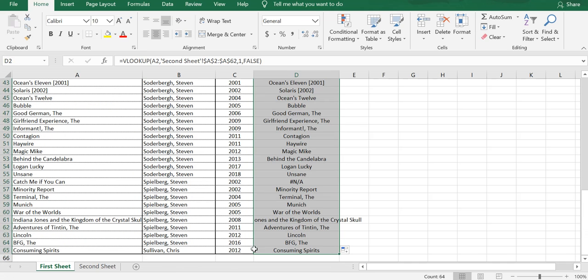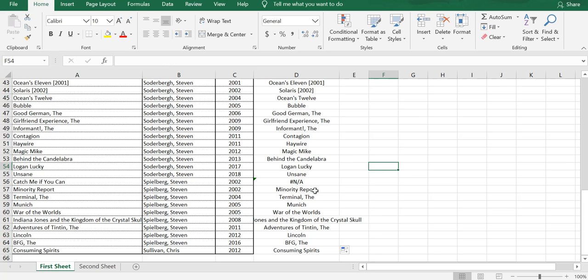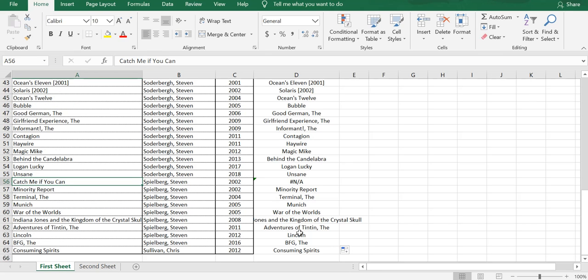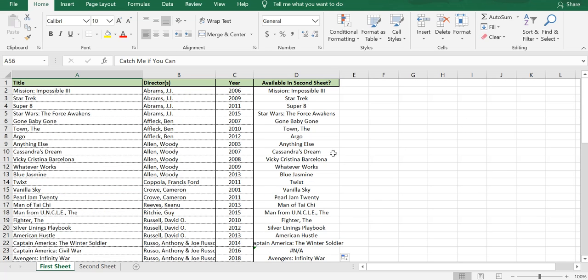What you can see now is that a few of the cells have an #N/A in it. This does not mean that there is an error here. What it means is that VLOOKUP tried to find this value in the second sheet in the array that you defined and was unable to find it, and hence returned this #N/A. So that means we are already finding mismatches. Now let us see if we can make this column a little easier to read.